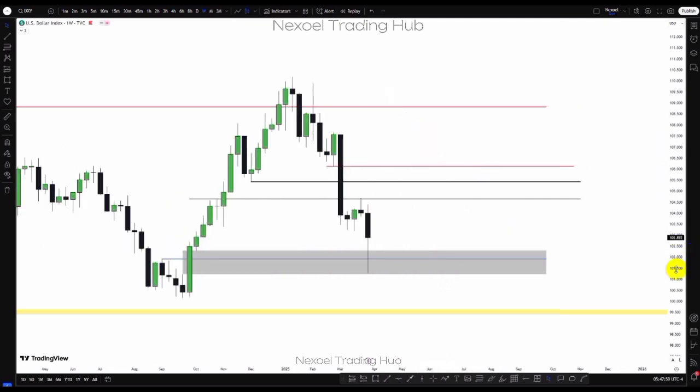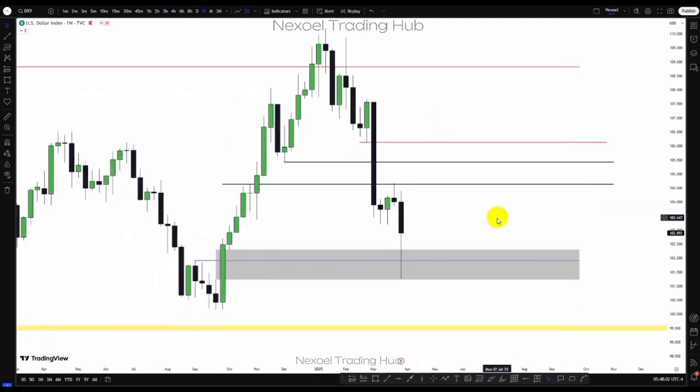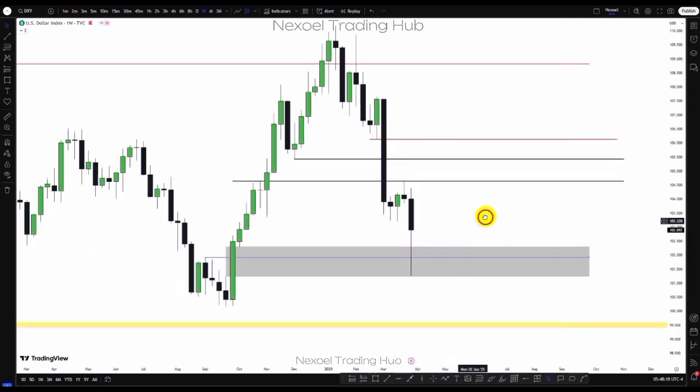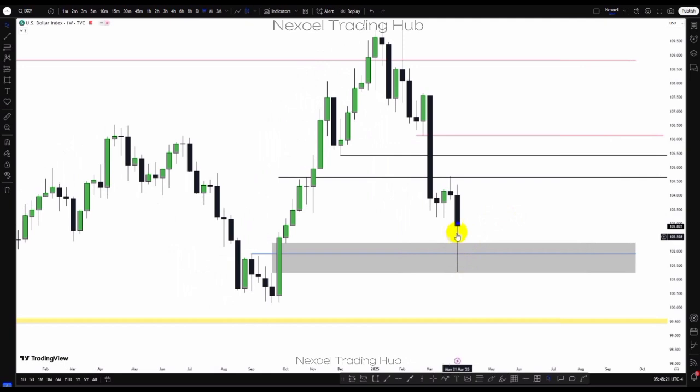So clearly from the weekly time frame perspective, what I'm going to look forward to is to see how price is going to trade to the upside. If price decides to trade further higher to take out this buy side into the monthly inversion fair value gap before we have the bearish continuation, then we're going to look into that. But what we can see clearly, we have this rejection. So we could see the possibility of price trading higher to the upside. If price violates this mitigation block zone, then we could see higher prices into the monthly inversion fair value gap before we have the bearish continuation to the downside.